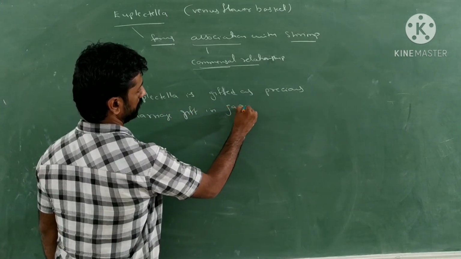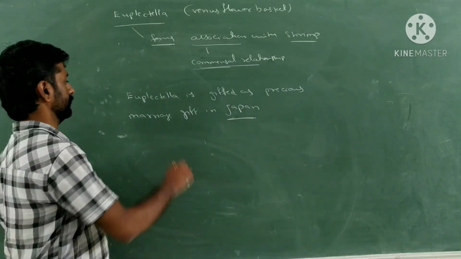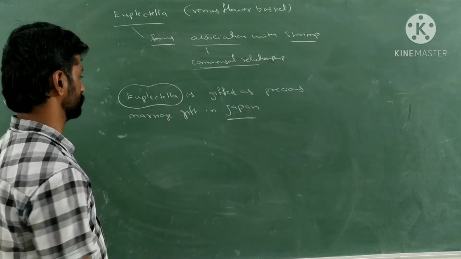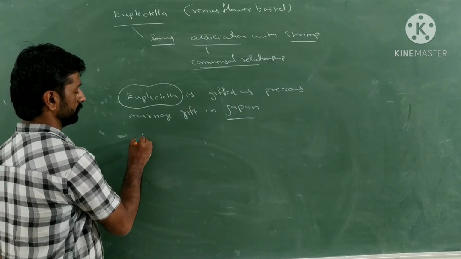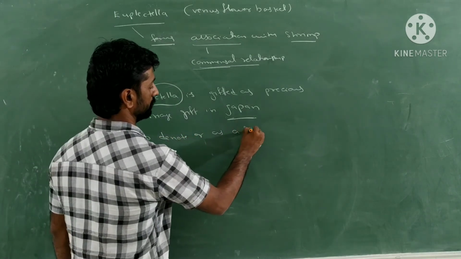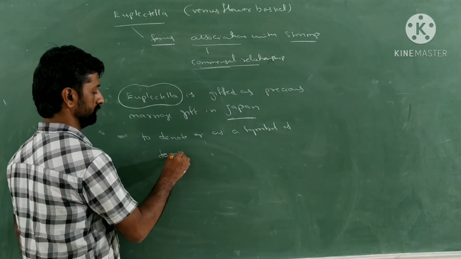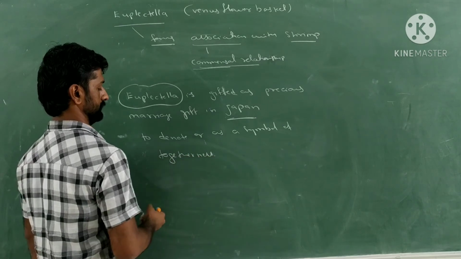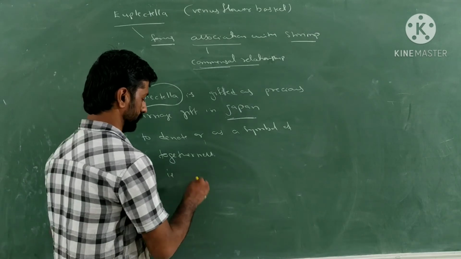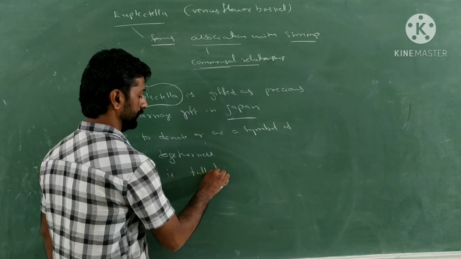in Japan. So why do they give Euplectella only as a gift? Because it is a symbol of togetherness, with the phrase till death do us part, that is, with the phrase till death